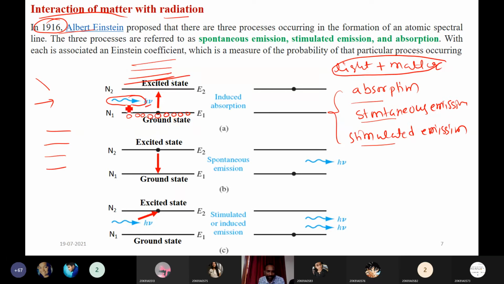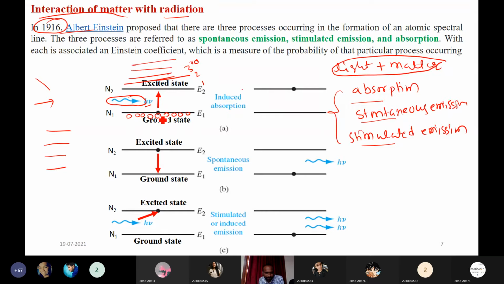Depending on the incident photon energy, they can go to the first, second, or third excited state. This is induced absorption, or just absorption.